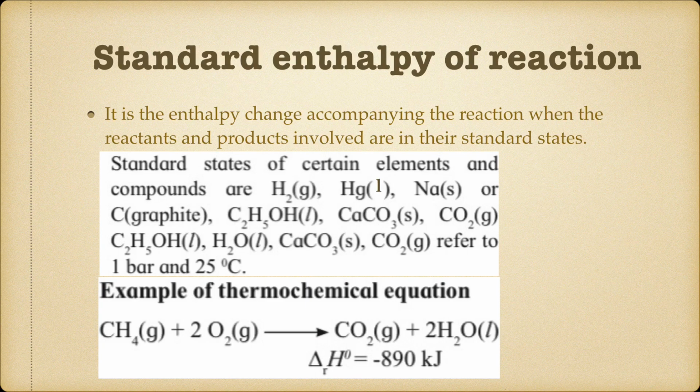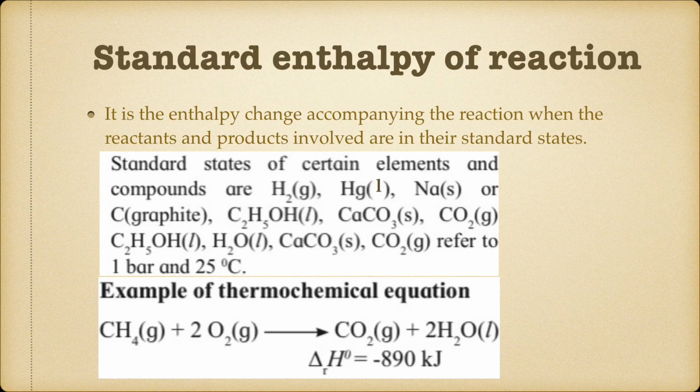So remember, when a reaction is reversed, the sign will be reversed, but the magnitude of the enthalpy change will remain same. And last one, when the coefficients are multiplied or divided by some factor, then the enthalpy of a reaction will be multiplied or divided accordingly. So these are the things which we have to remember for the thermochemical equation.